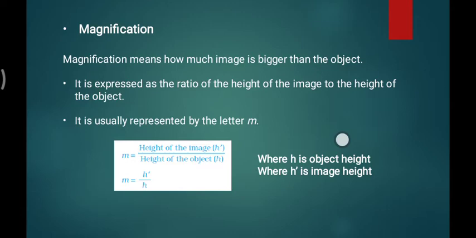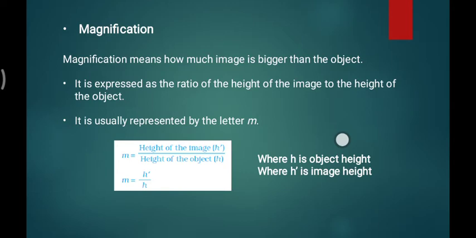Magnification is how many times bigger you are seeing the image of the object. If something looks bigger compared to the original, you are magnifying that object with a magnifying device.